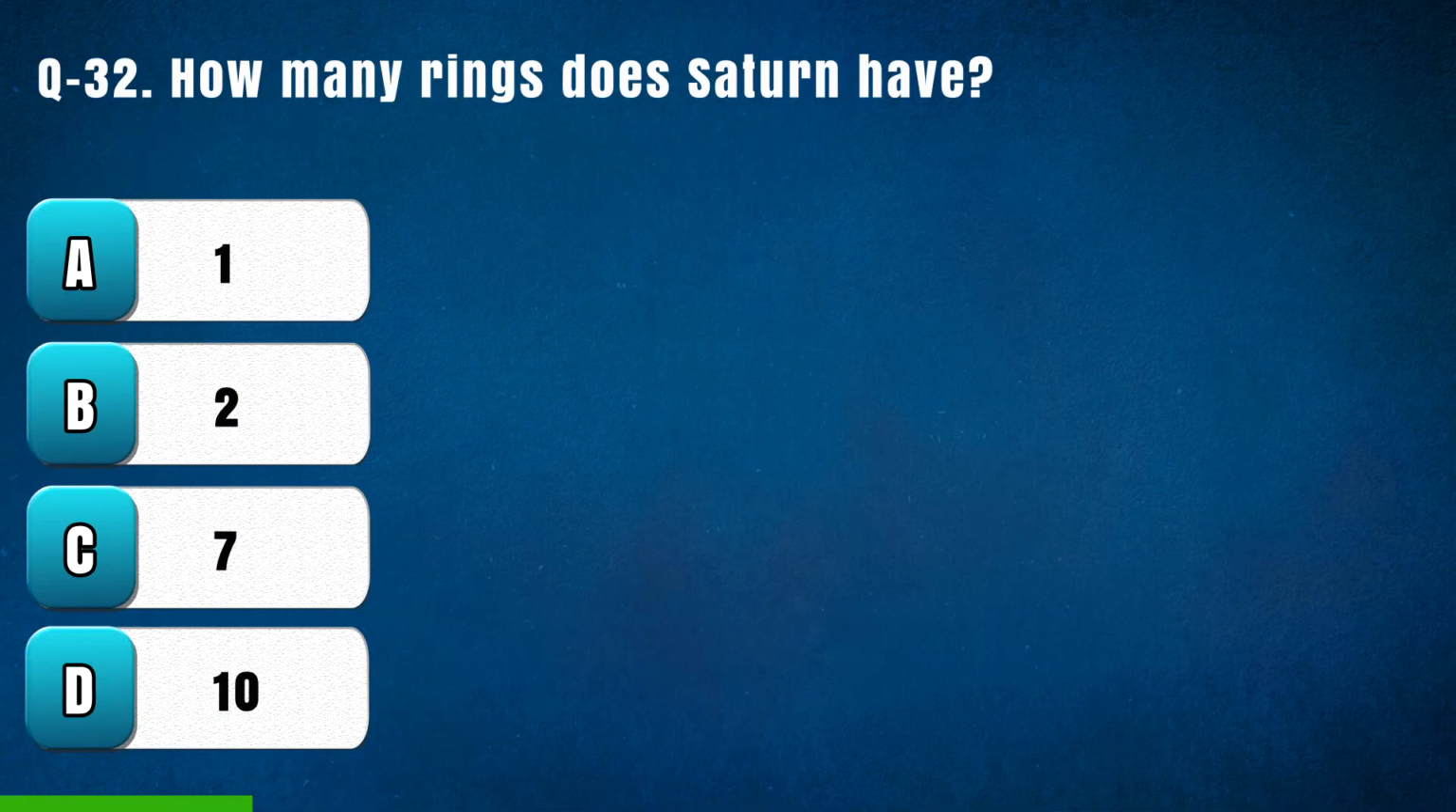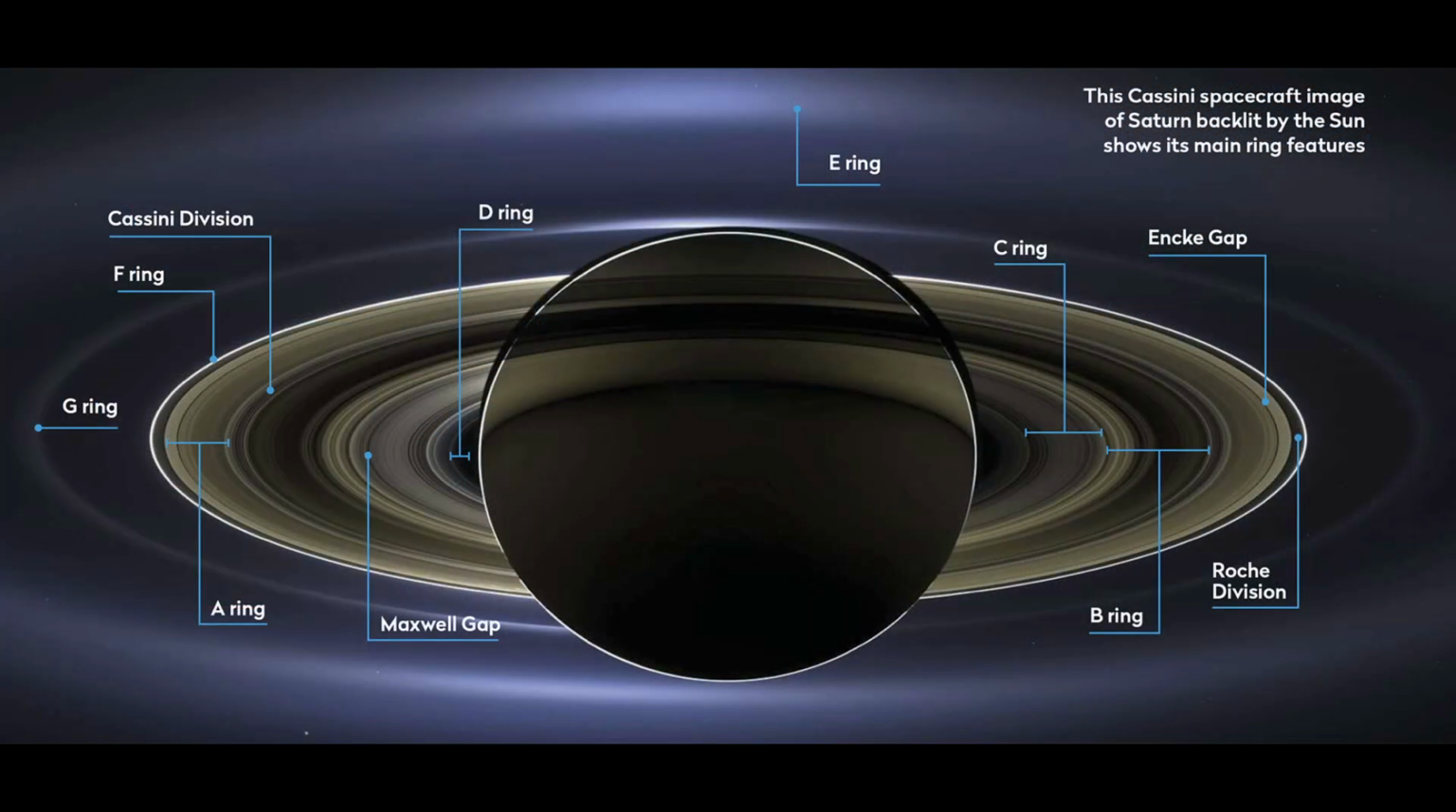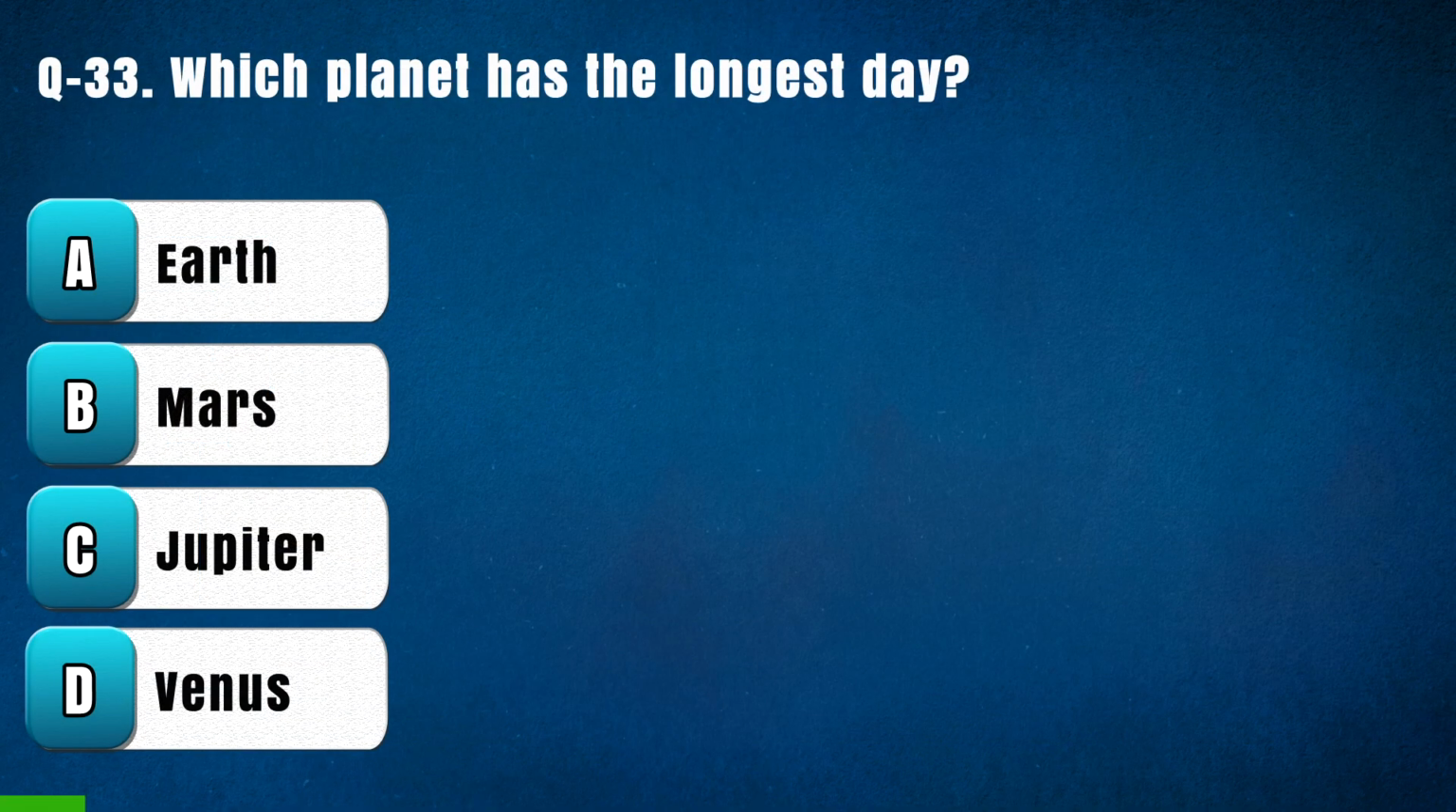Question 32. How many rings does Saturn have? Option A, 1, B, 5, C, 7, D, 10. The right answer is C, 7. Saturn has 7 main rings. They are named from innermost to outermost: D, C, B, A, F, G and E. The rings are made up of billions of tiny particles of ice and rock, ranging in size from dust grains to boulders.